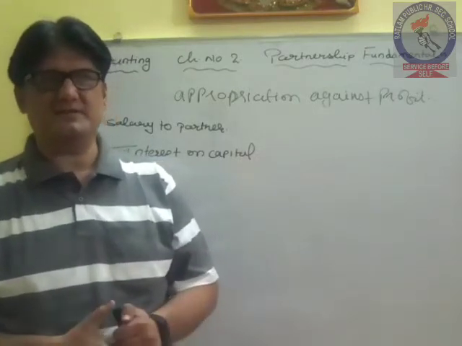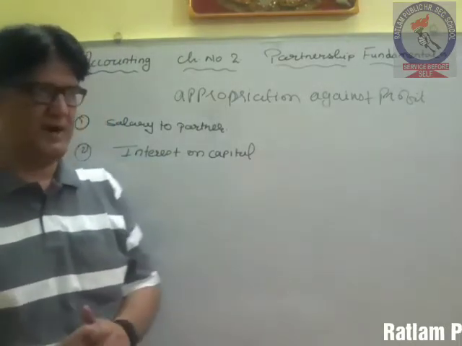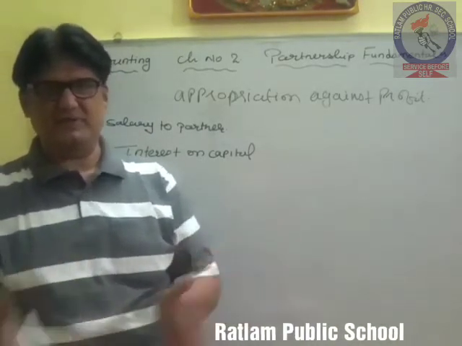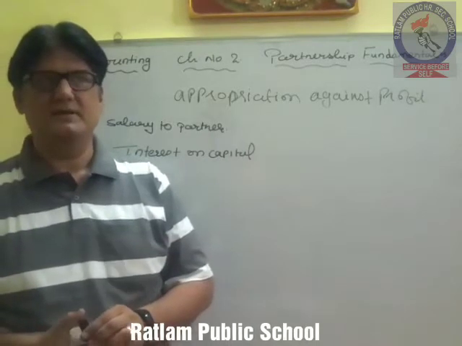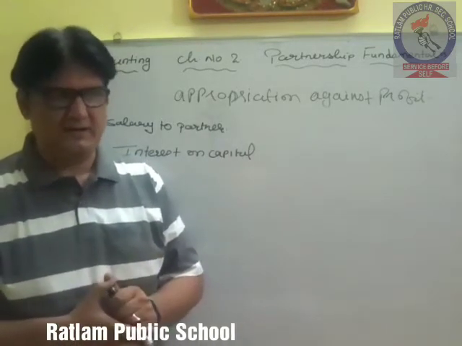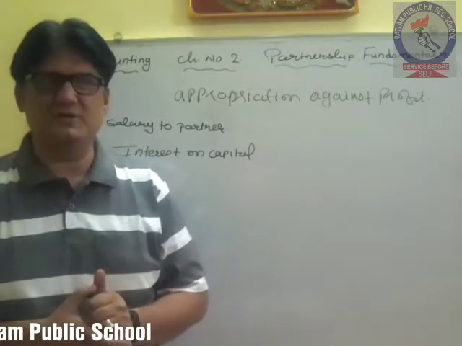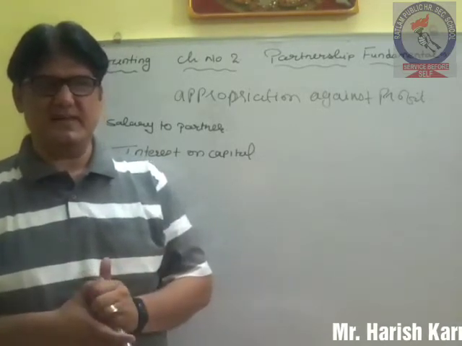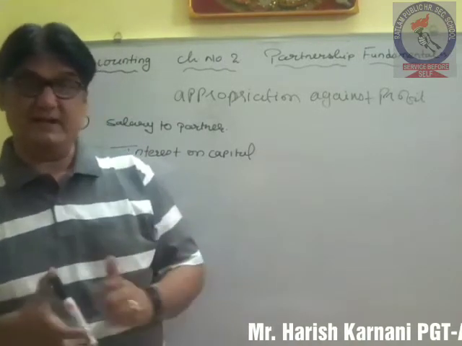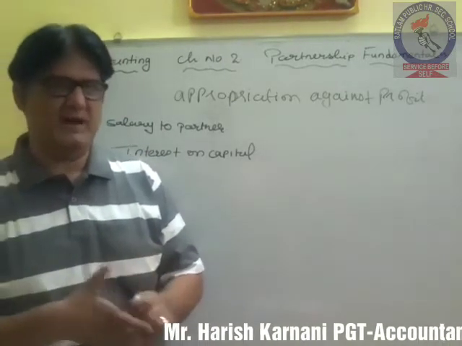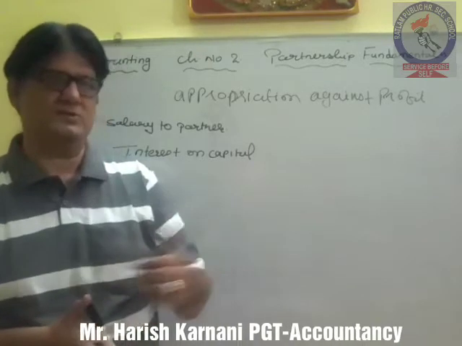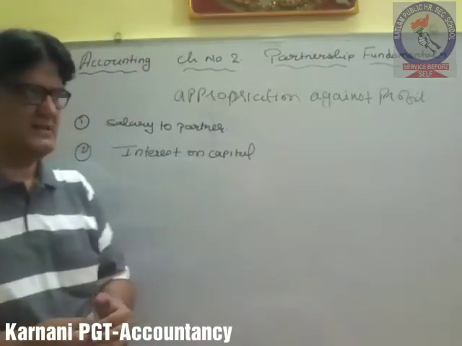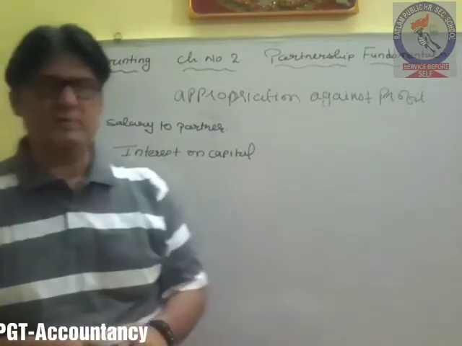There might be reasons: if the capital invested by the partners is different and their profit sharing ratio is the same, some partners may suffer losses. Or if the capital invested by all the partners is the same and their profit sharing ratio is different, again some partners might suffer loss. So in order to compensate these losses, interest on capital is to be provided.